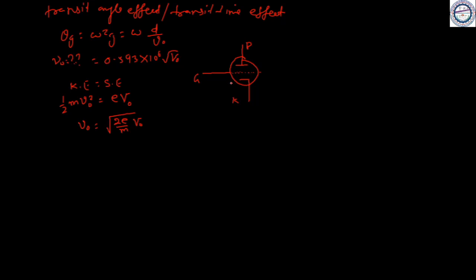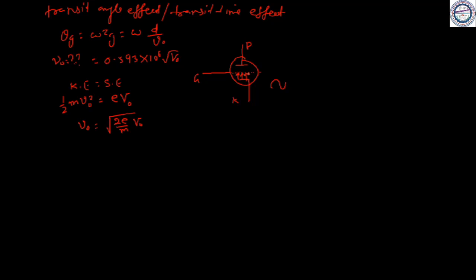But at high frequency, the input cycle is changing so fast that the electrons moving from the cathode towards the grid are moving under the positive cycle, and as soon as they reach the grid, the cycle of the grid has changed and becomes negative.